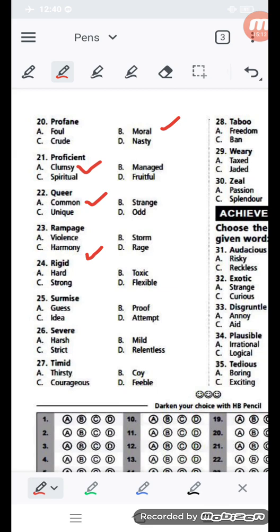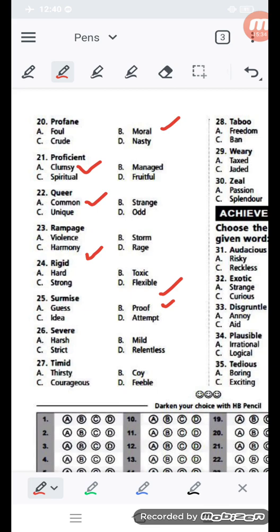Rigid is given. Rigid's opposite meaning is, you can see, flexible, bent. That can be bent easily. Surmise 25 number, you can see surmise. Its opposite meaning should be proof.